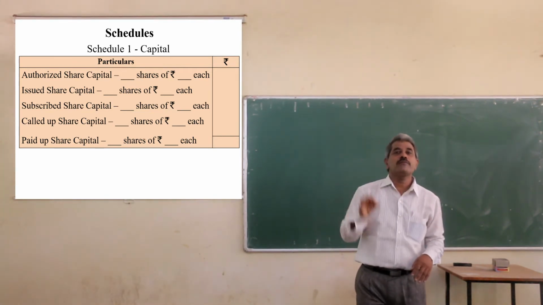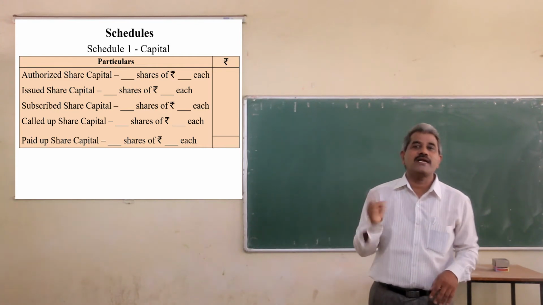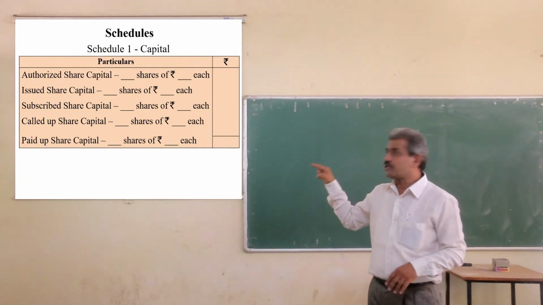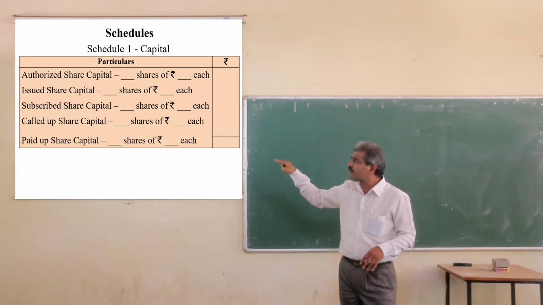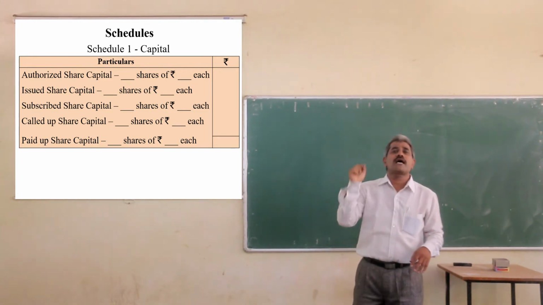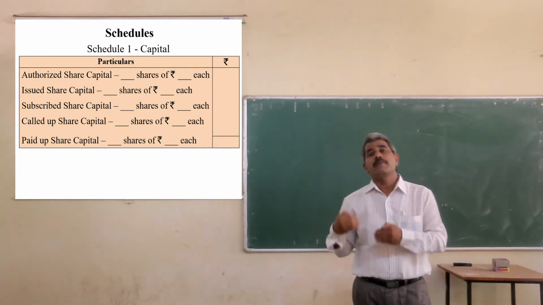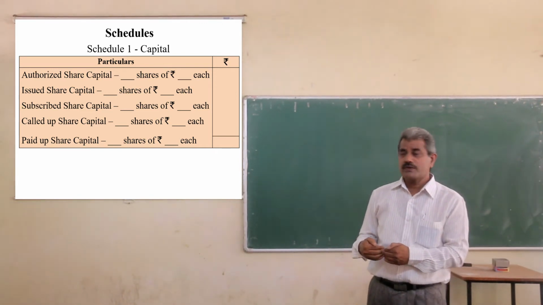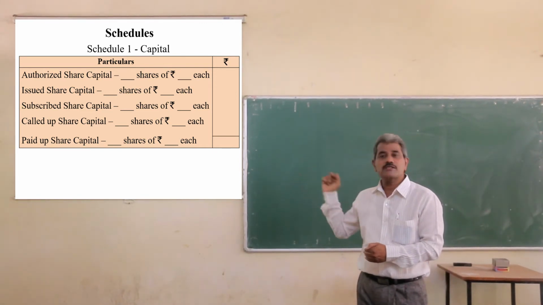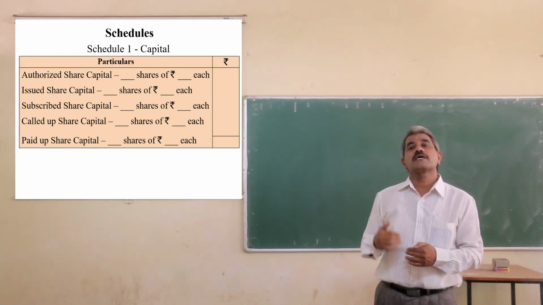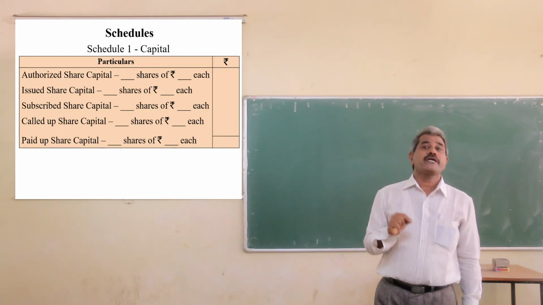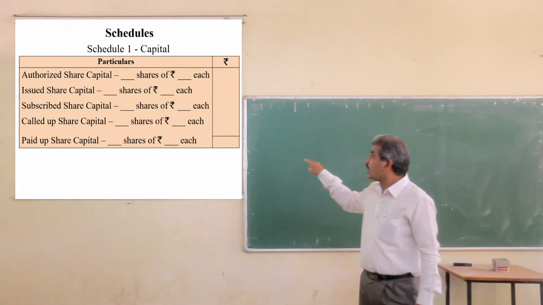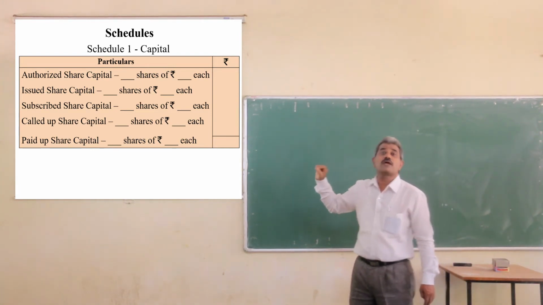It means we have to mention the number of shares as well as the face value of the share. And in the case of subscribed capital, called up capital and paid up capital, we have to mention also the called up amount.